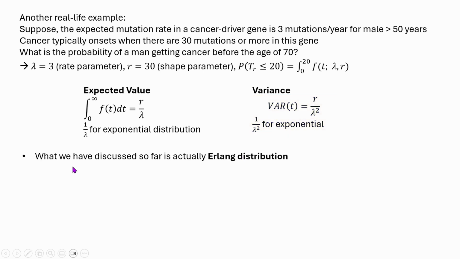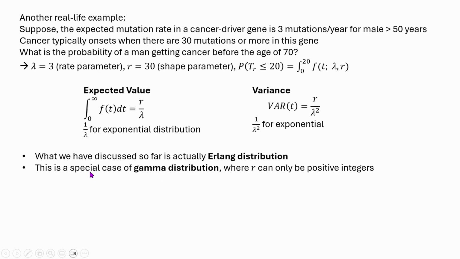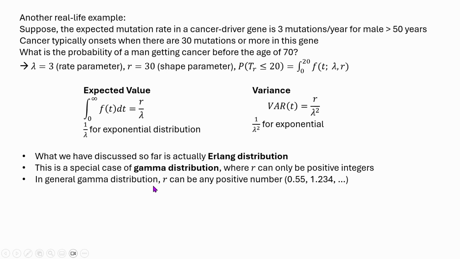Now understand that I have conned you a little bit here. I wasn't really honest here. So this was actually Erlang distribution. But bear with me. Erlang distribution is nothing but a special case of gamma distribution where the R parameter can only be positive integers. In the actual gamma distribution, the R can be any positive number. It can be 0.55, it can be 1.234, etc.